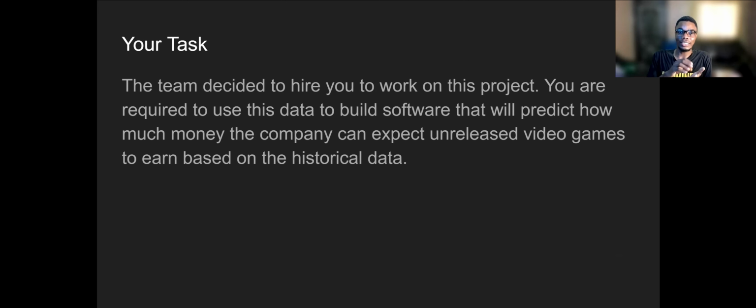Your task right now, they said, is to use software that can really help them predict or estimate the price of a new video game that's soon to be released, based on data sets they have. This is what the business team has actually been doing manually before. They've been guesstimating, should we say, those prices.